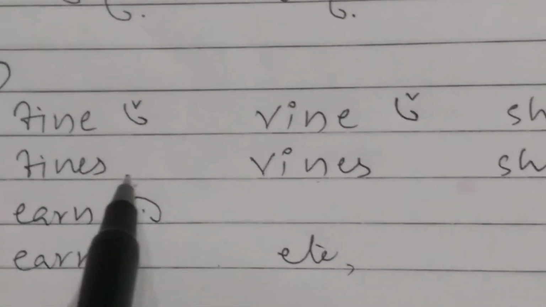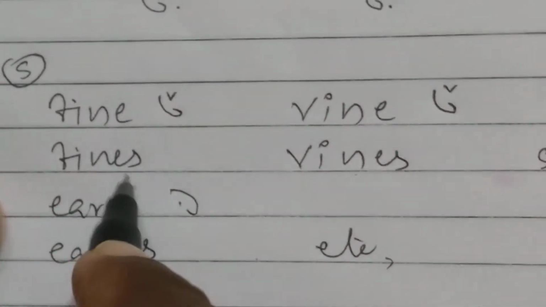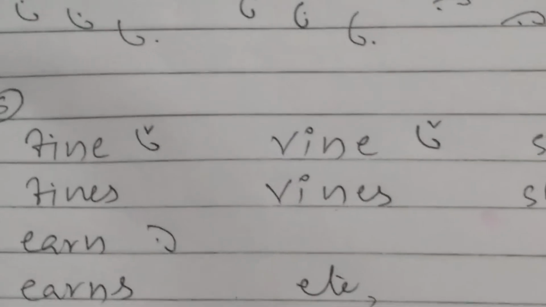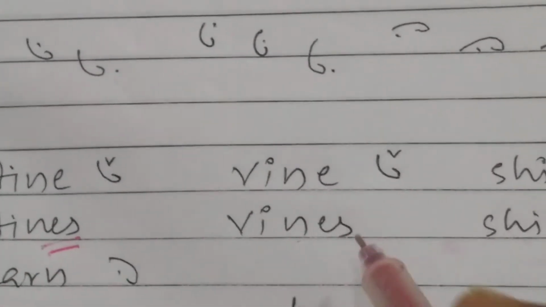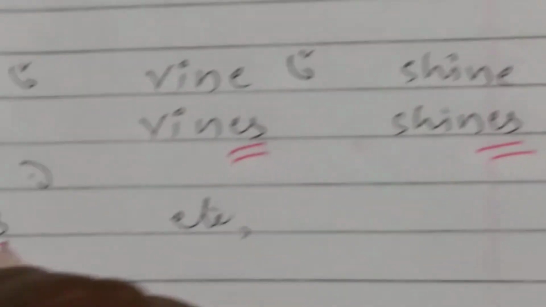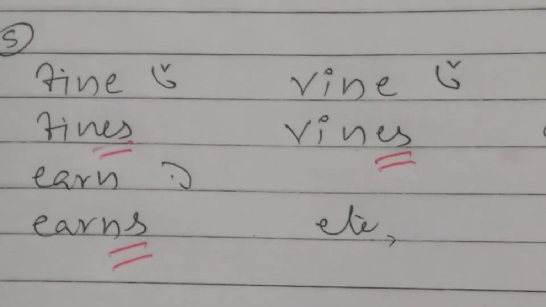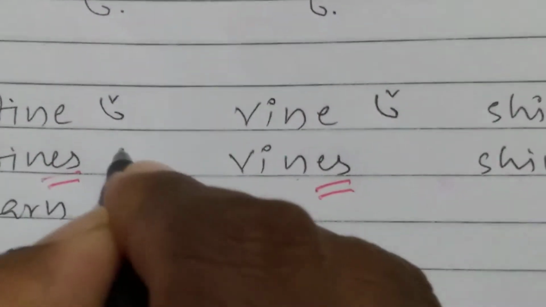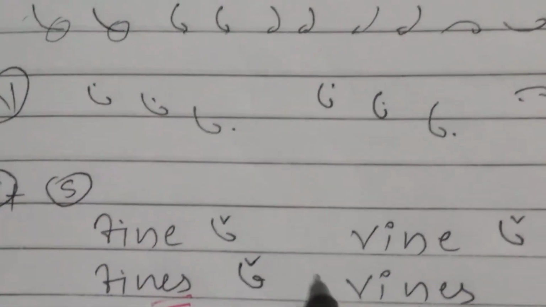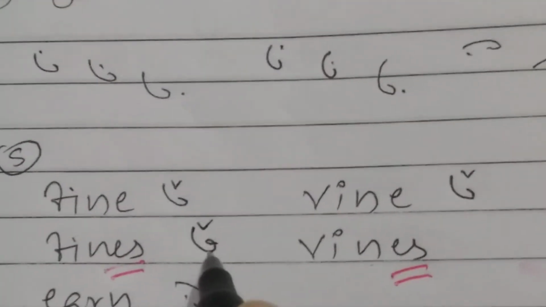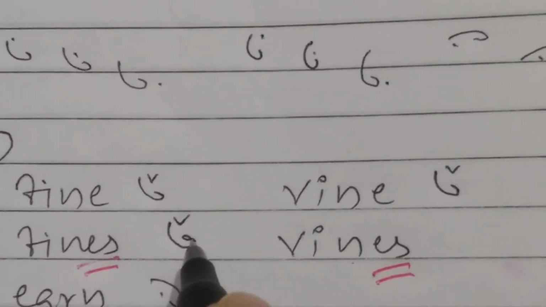Okay, now I am adding plural here. Just observe what I am writing here. NS, NS, NS and NS. Okay, now I am writing a circle inside the hook.